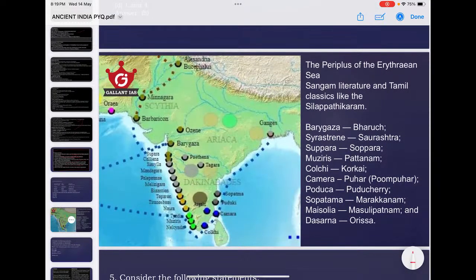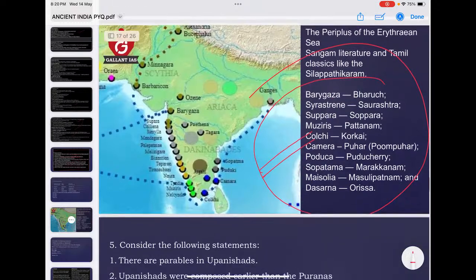Similarly, look into the popular ports of India. The Periplus of the Erythraean Sea was an ancient work which talks about various ports of India and India's trade with the Roman Empire. Similarly, Sangam literature also talks about various ports in South India. These are some popular ports with their old names and new names. They were popular trade and port centers engaged in trade with Persia, the Roman Empire, or the eastern parts. So those ports, you just take care.